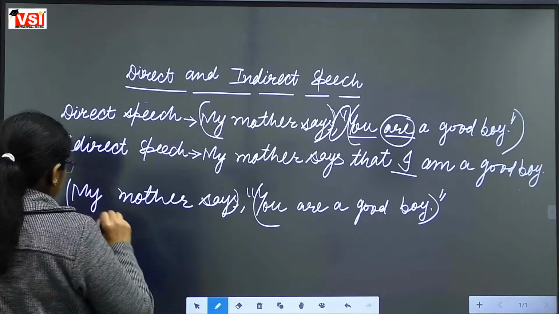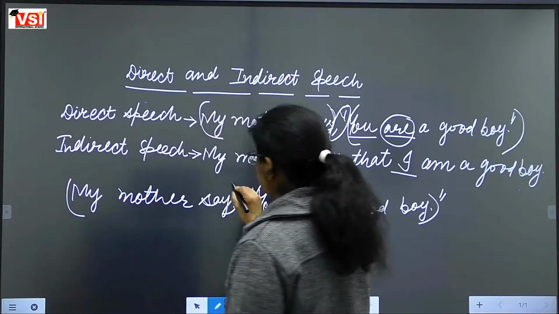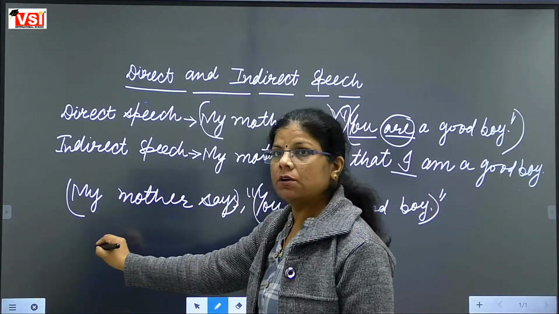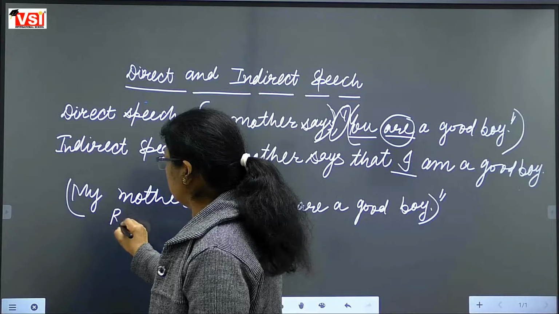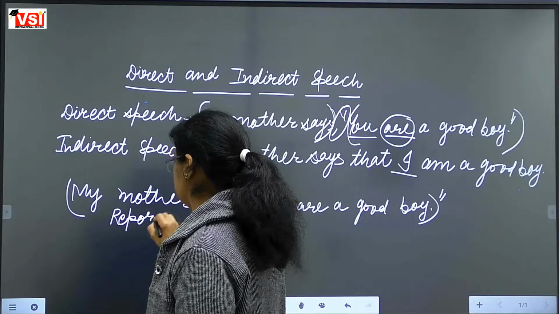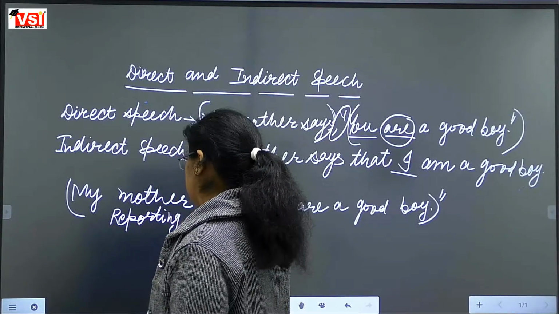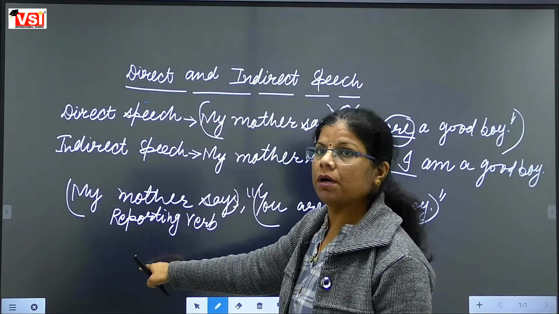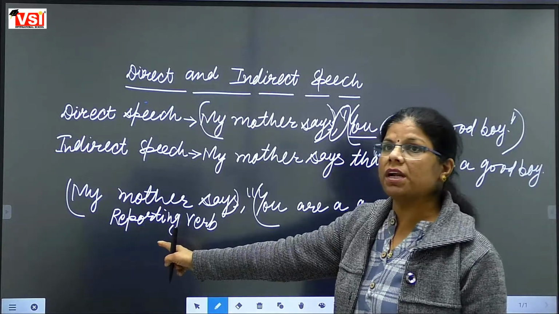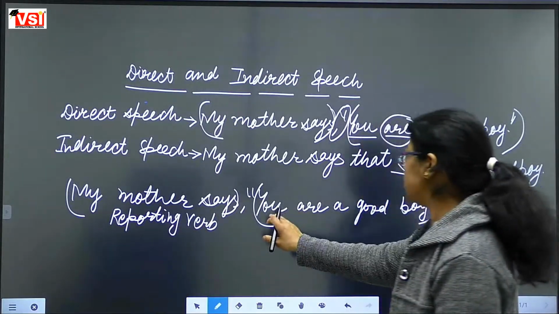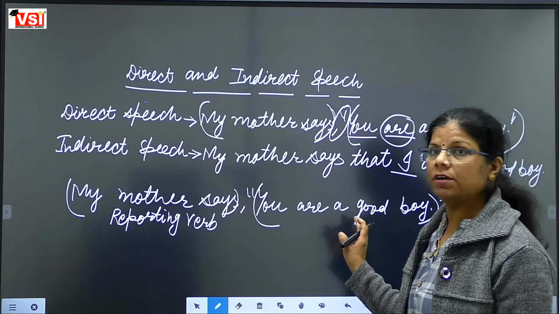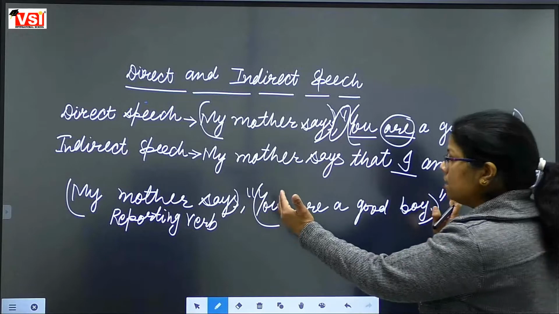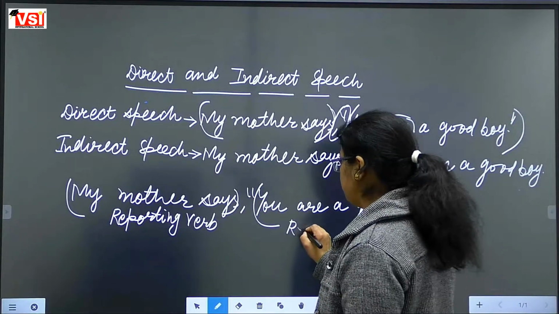This part of the sentence that is written outside of the inverted commas, that part is called the reporting verb. The words which are outside of the commas will be called the reporting verb. And the words that are written inside the inverted commas, within the quotation marks, that part will be called reported speech.